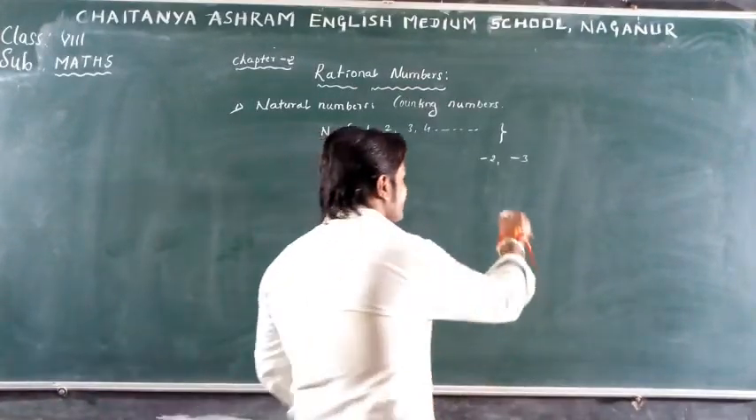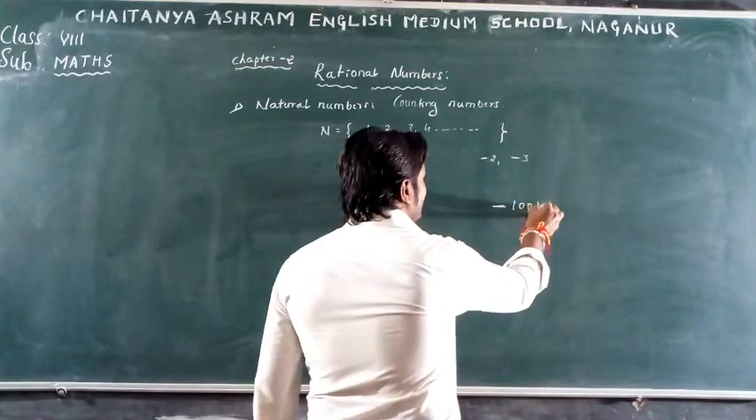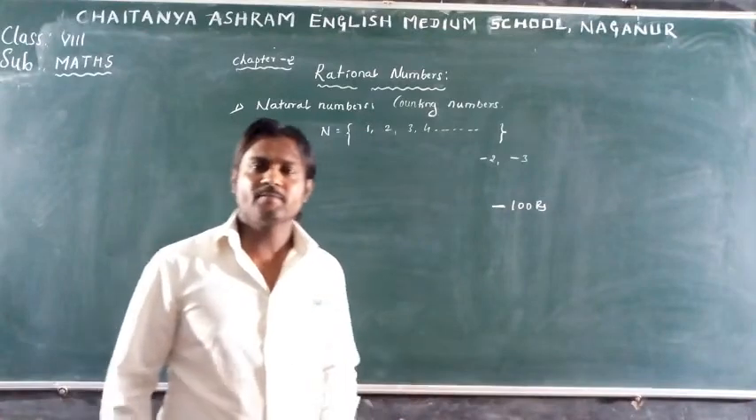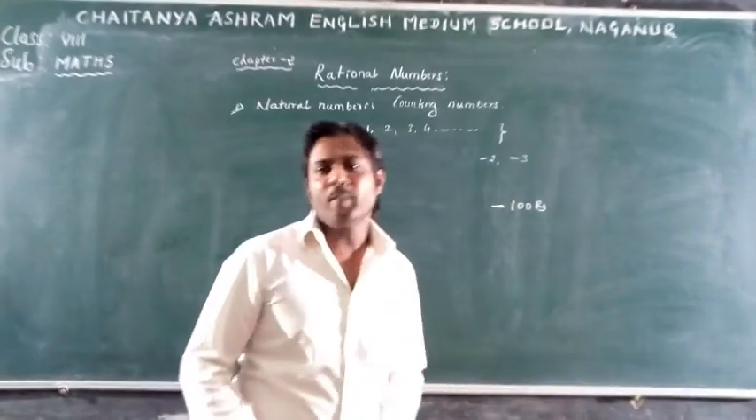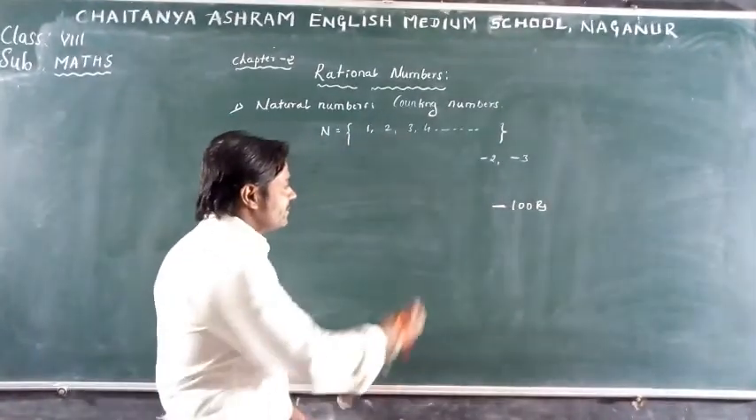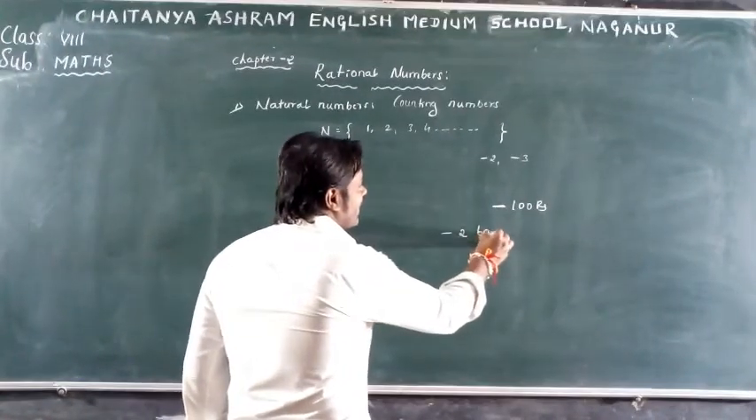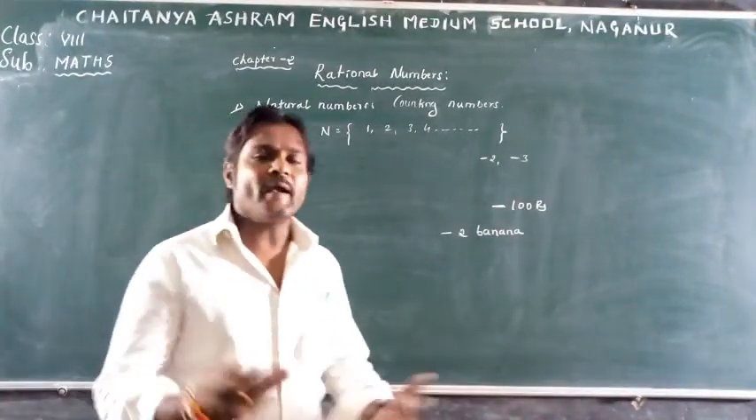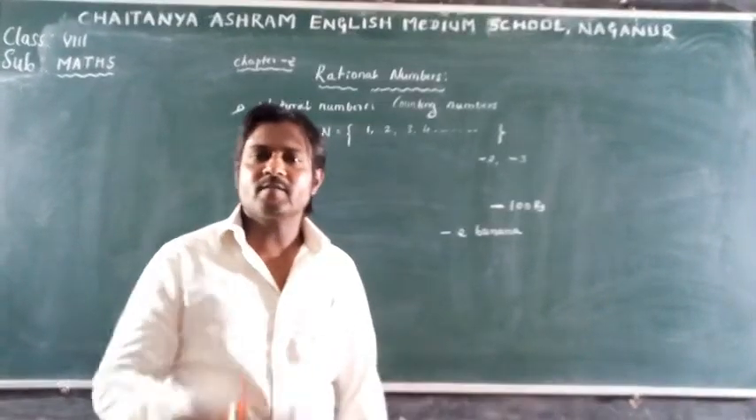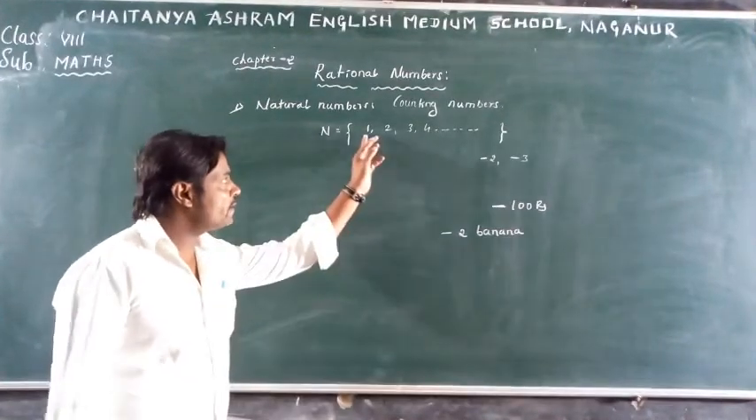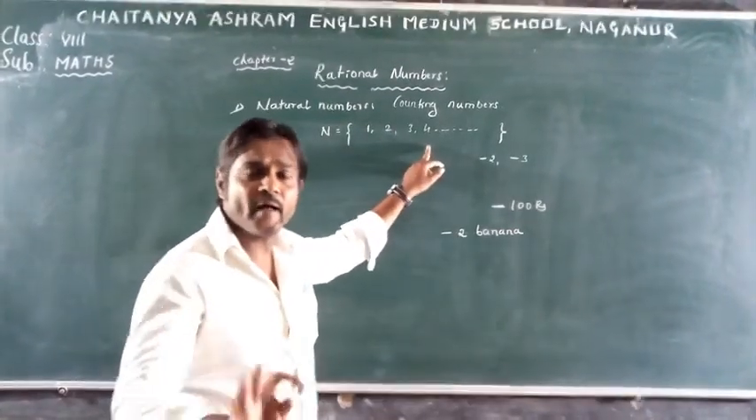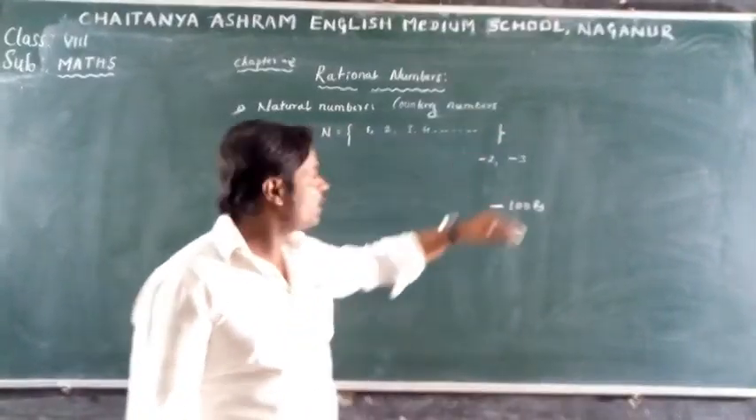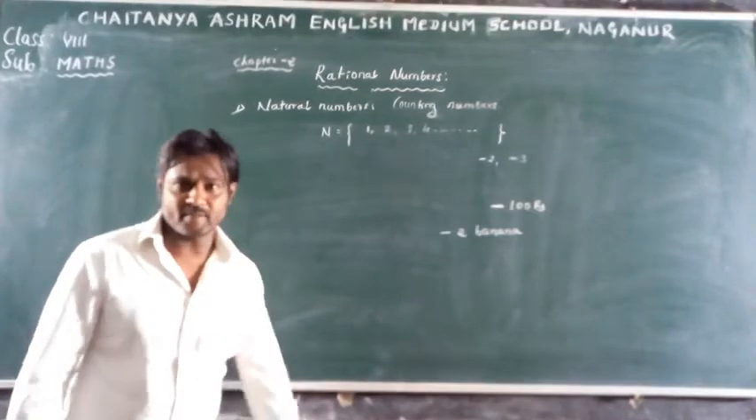I have -100 rupees. -100 rupees, meaningless. We cannot count -100 rupees. I ate -2 bananas. We cannot count -2 bananas. Meaningless. So natural numbers are not negative, they are positive. So the numbers which are able to count are called natural numbers.